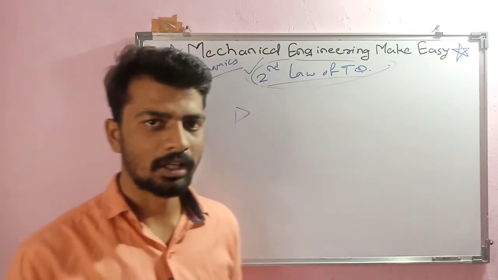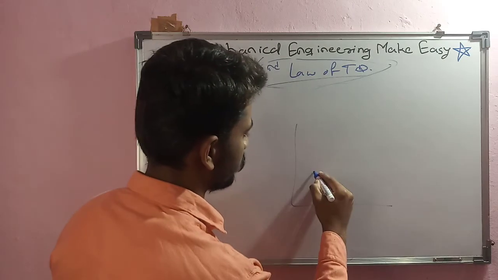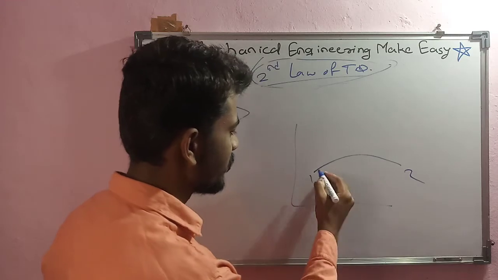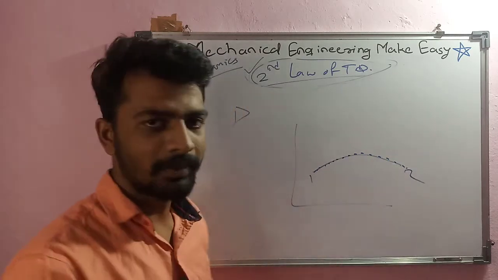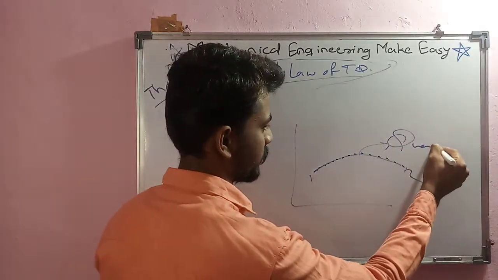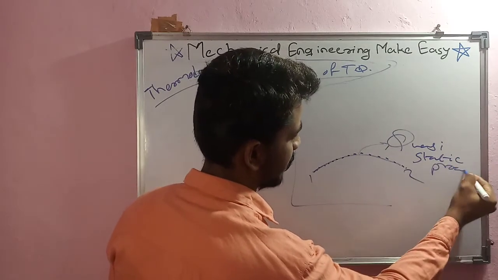And if any process is reversible, for example, this is 1 and 2, then at any point on this curve, that process will be in thermodynamic equilibrium, or we say quasi-static process.